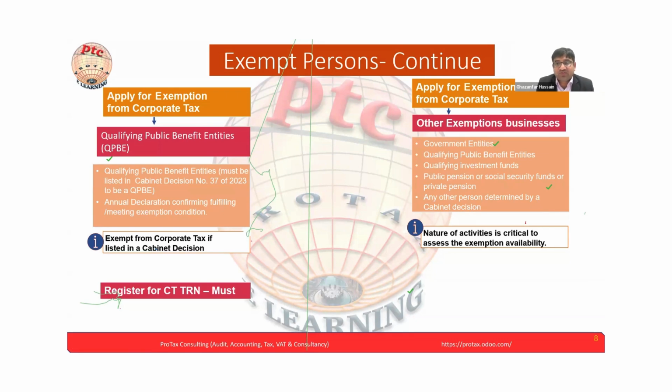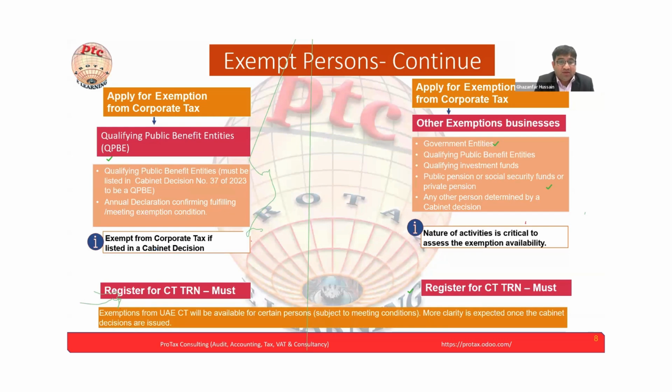What is the pension scheme? Mostly we are familiar with it in our home countries, where the government runs a pension scheme for its employees. Here in the UAE, the government also has a pension scheme. There will be different portfolios, schemes or products running for the government and for nationals, and similarly in our home countries. They have to apply for the corporate tax and then apply for the exemption based on the applicable criteria. Here the important part is that they can apply for the exemption, but they cannot simply go and apply. There are certain conditions that they have to satisfy to get the exemption.